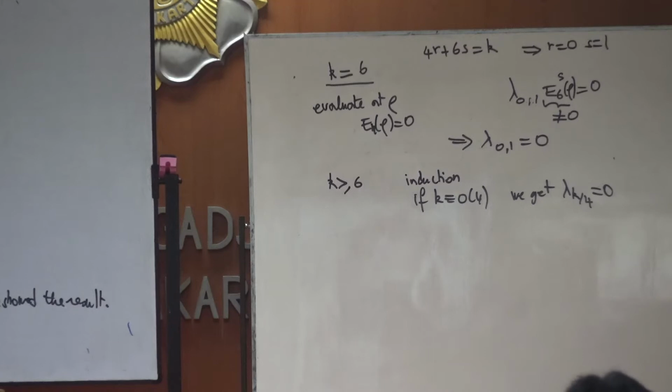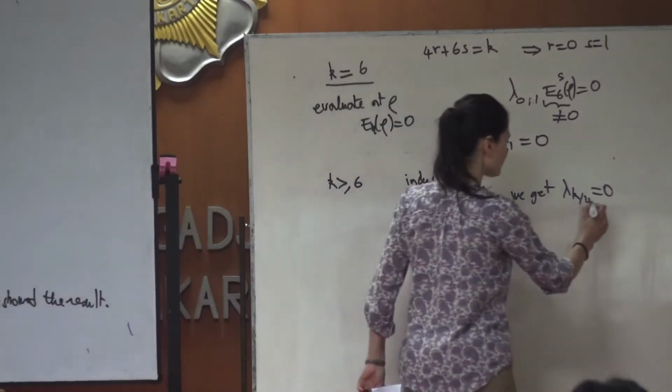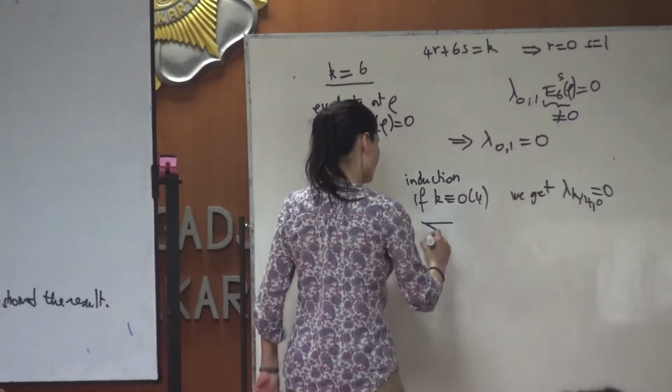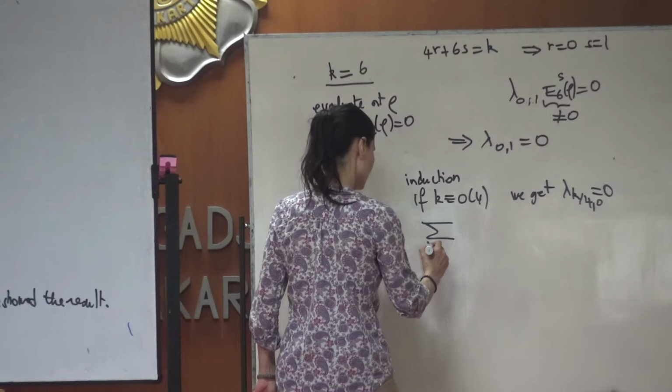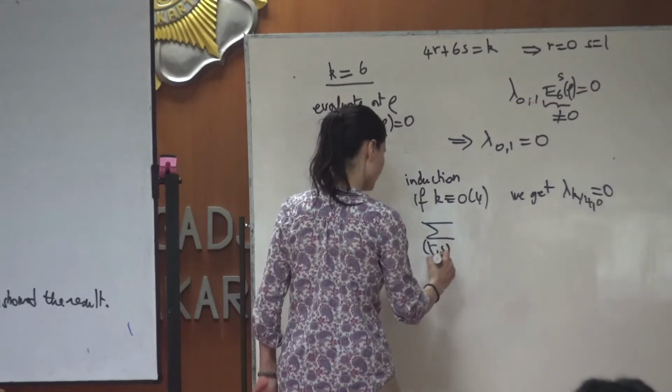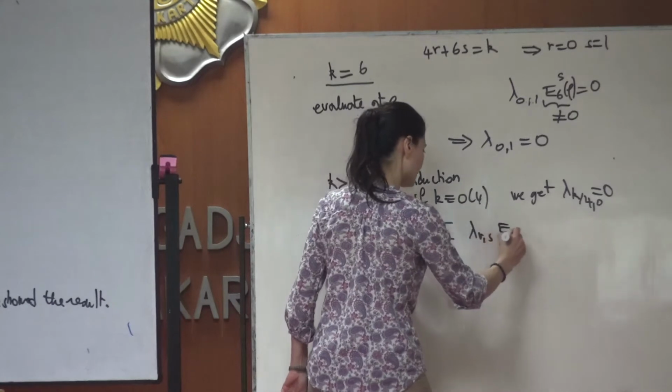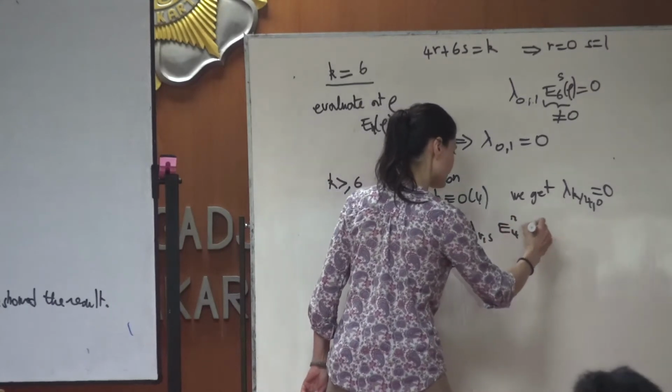So you have a sum like this now, over R, S with S non-zero of lambda_RS.